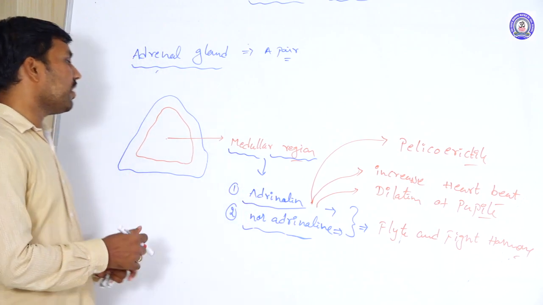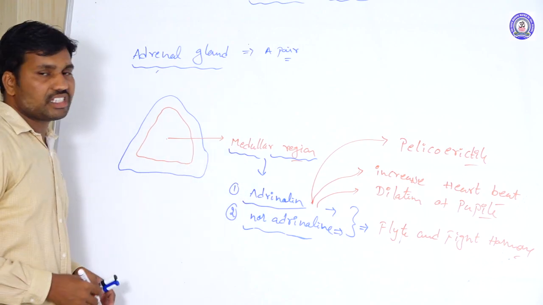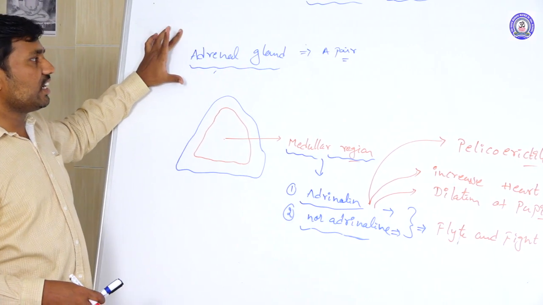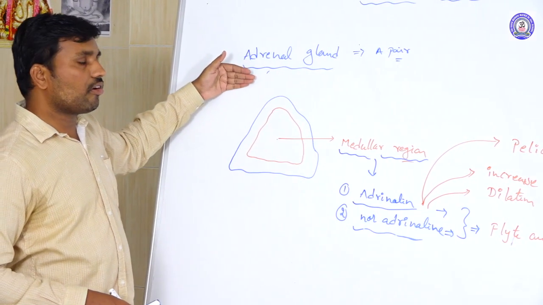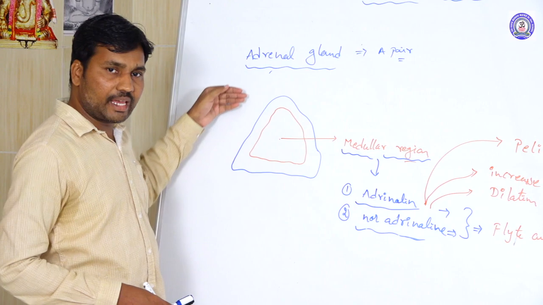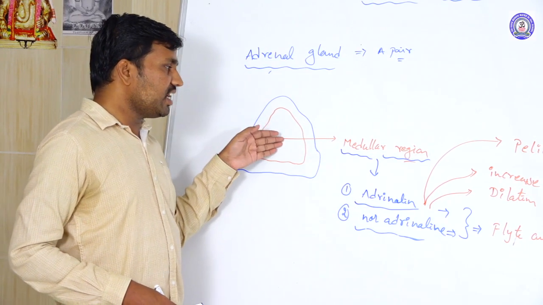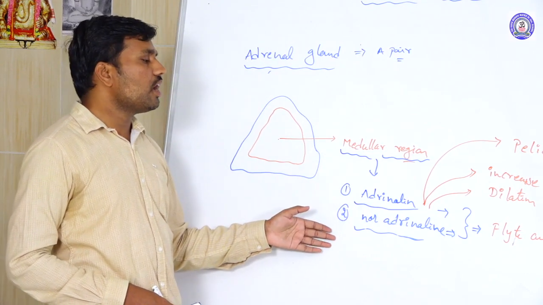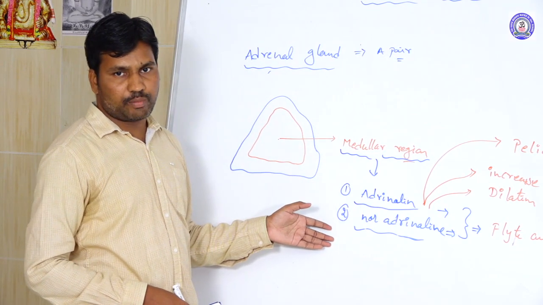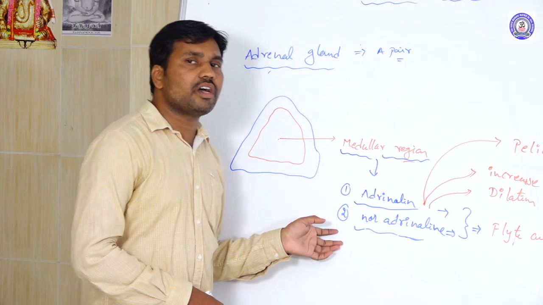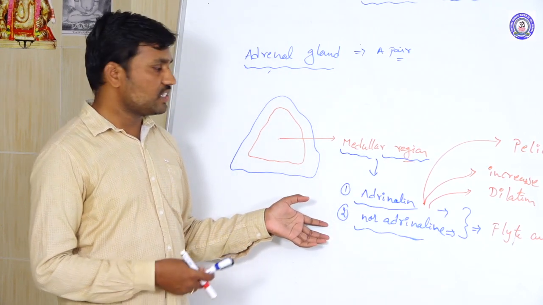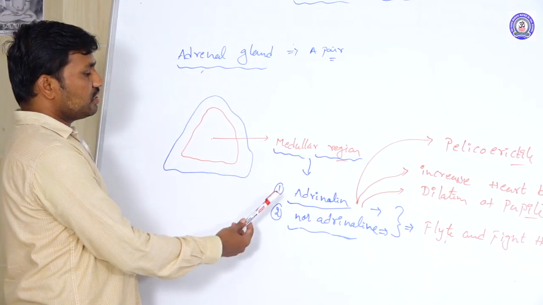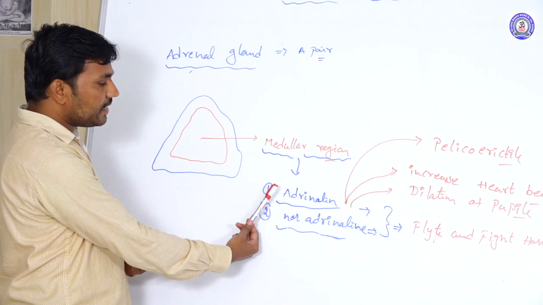These two are produced only from the medullary region of the adrenal gland. Taking the adrenal gland, the cortex region produces three types of secretions, and the medullary region produces these two types of hormones. These are also peptide hormones only. Adrenaline and noradrenaline are produced in the medullary region.